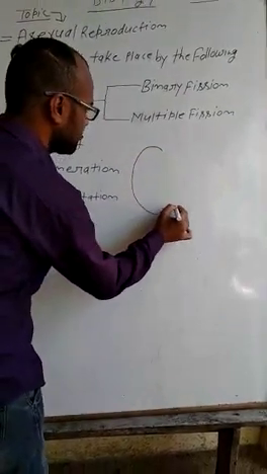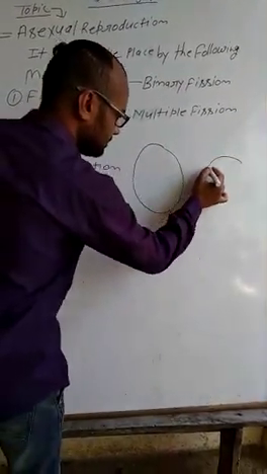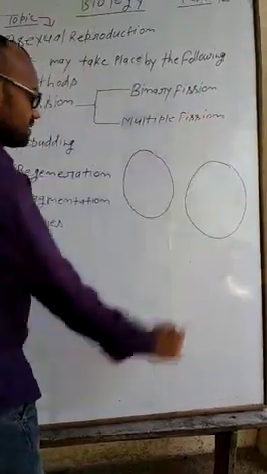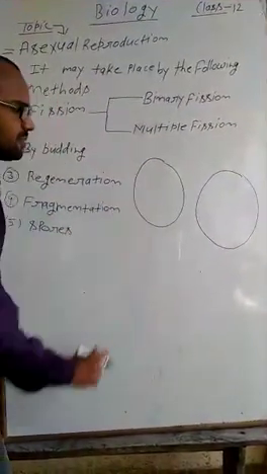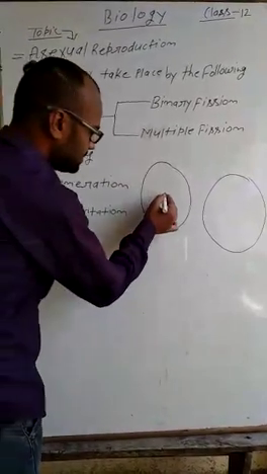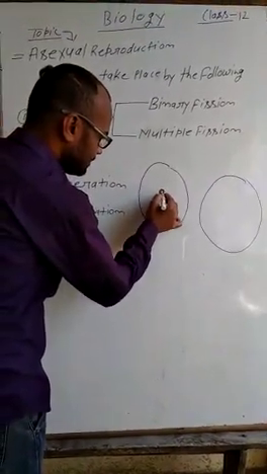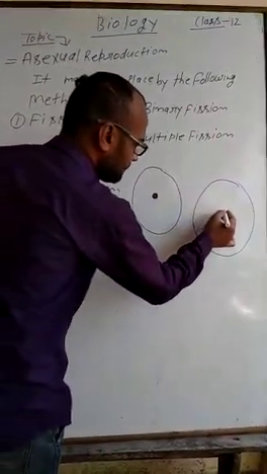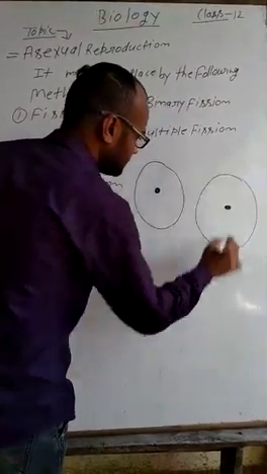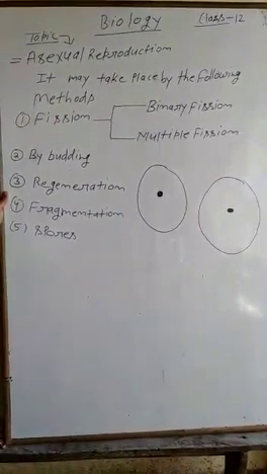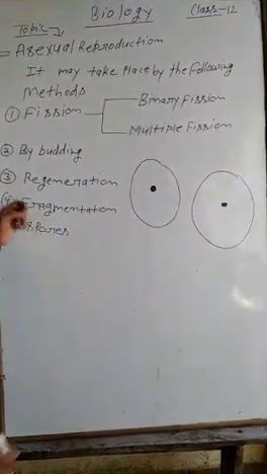A suitable example. Here, students, you can see an amoeba with the nucleus in the middle area.